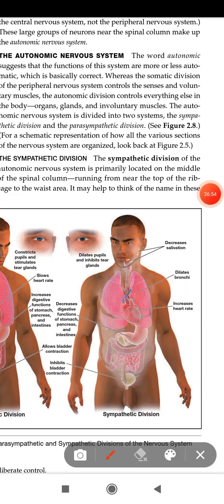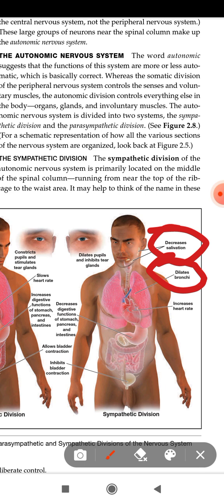What happens when bronchi dilate? It means more air is coming to your lungs, and that's why you are breathing fast. And decreased salivation means you are not feeling hungry at that time. During an emergency situation, you actually do not feel hungry. The pupil dilates and tear glands are inhibited. At that time you will not weep, and your pupil will be increased, that is, your eyes will be in a surprised mode.